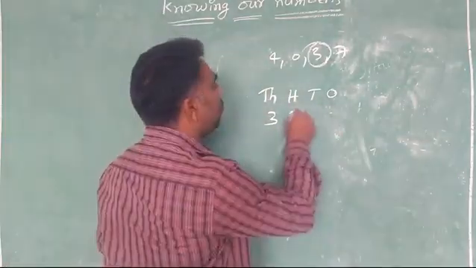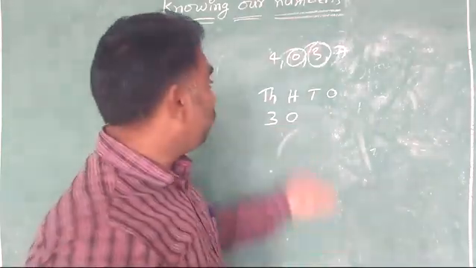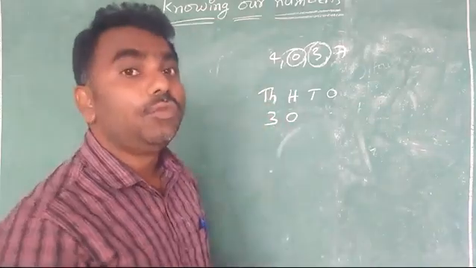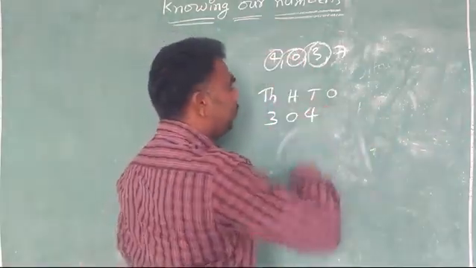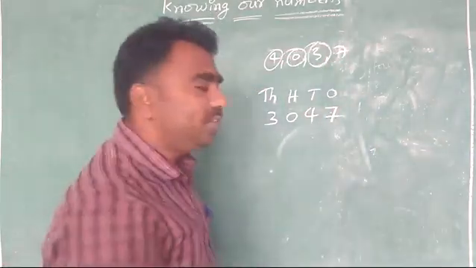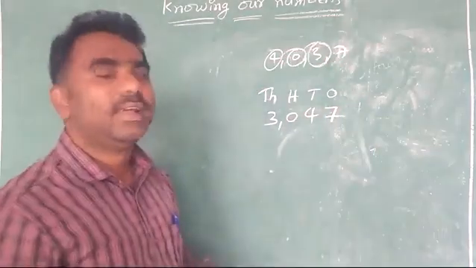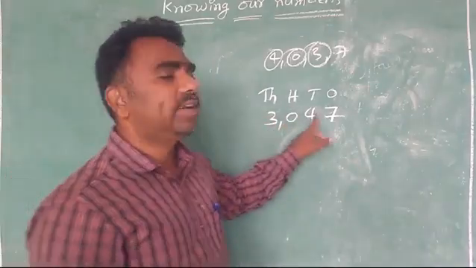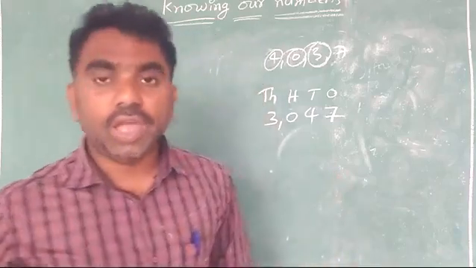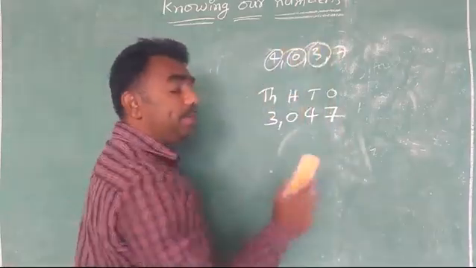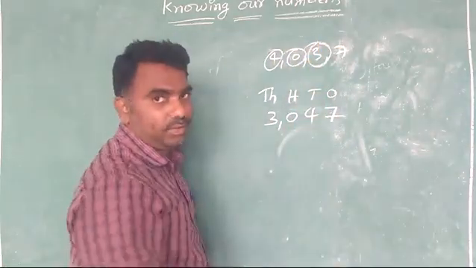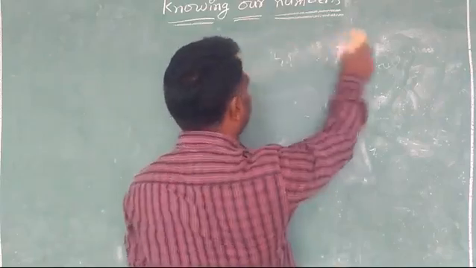Now which are better? 0 hundreds are better. Now which tens are better? 4 tens or 7 tens? 4 tens are better. So we will write 4 here. Next, automatically which is left here? 7. So which is the smallest number you can form like this? This is 3,047. This is the way to make the smallest and biggest numbers by using the given digits. You can form any type of question like that.